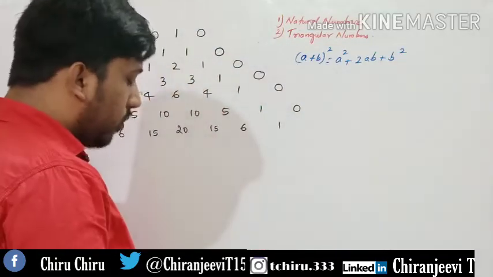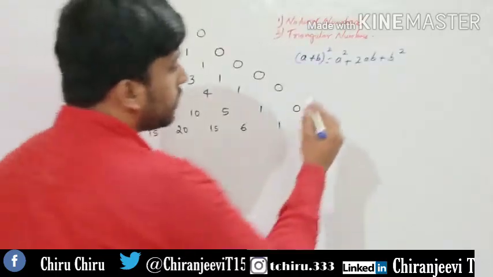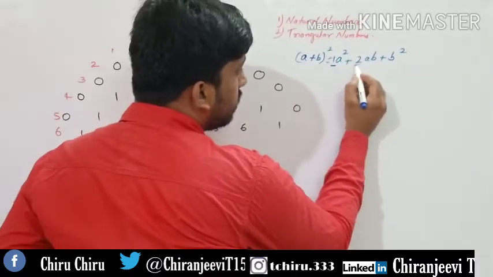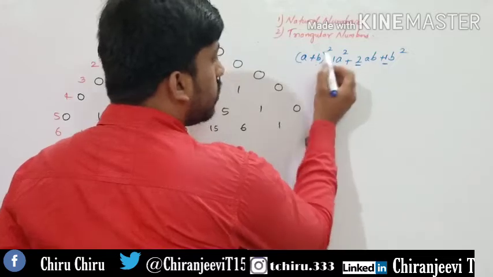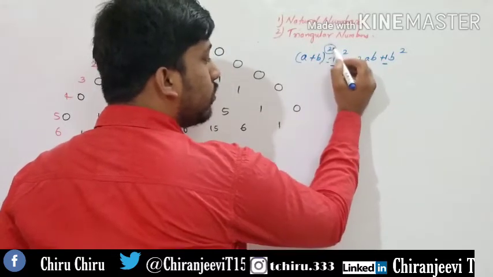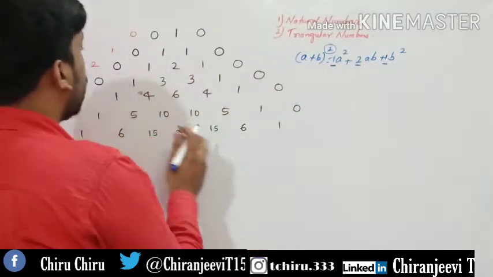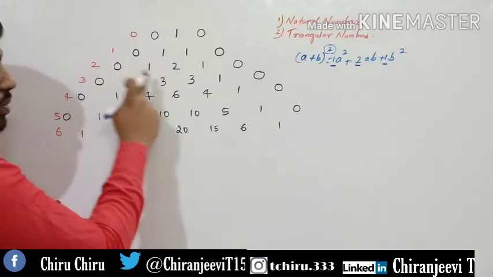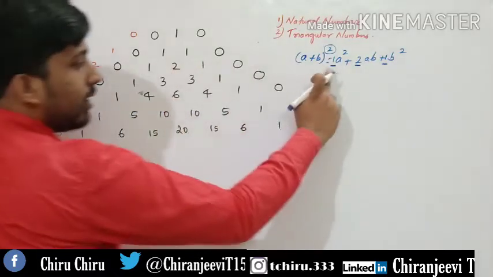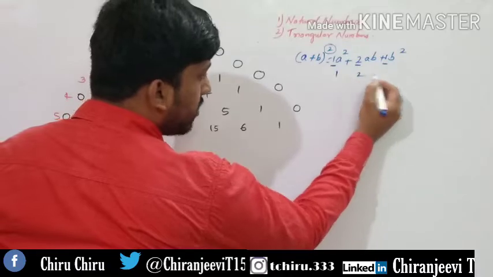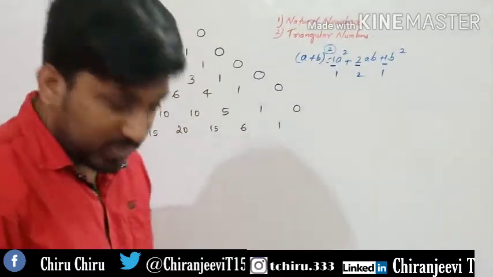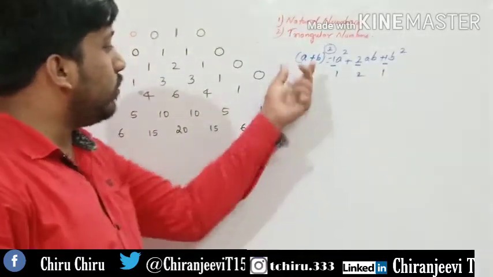If we observe the coefficients, this is 1, this is 2 and this is 1. What is n here? It takes the number 2, right? If you take the second row, what is the number we got? 1, 2, 1. So the coefficients are 1, 2, 1. Can you observe? Yes. So this is the binomial expansion.